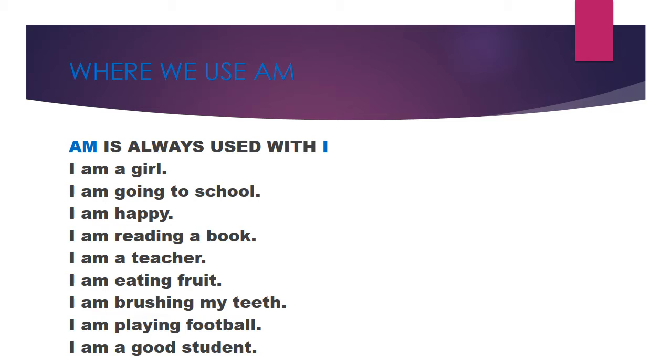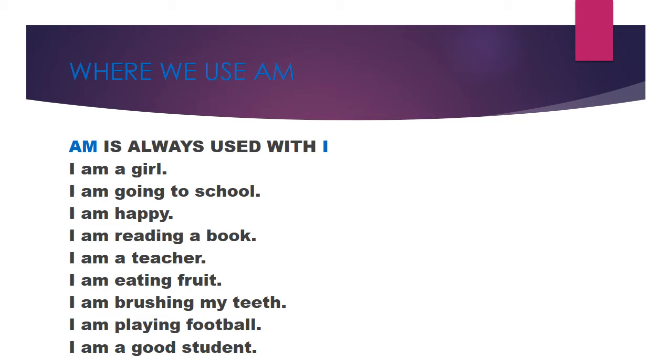Where we use am. So students, am is always used with I. That means when a sentence starts with I, then we use am. So let's study some examples. First is I am a girl. So here is am.